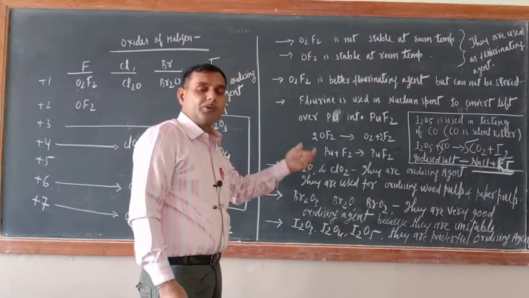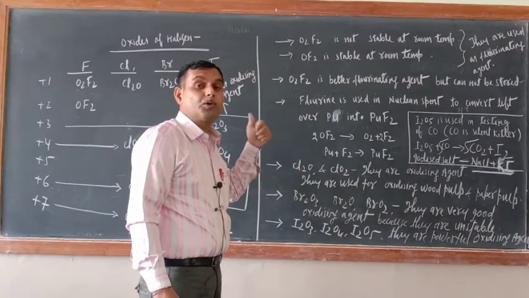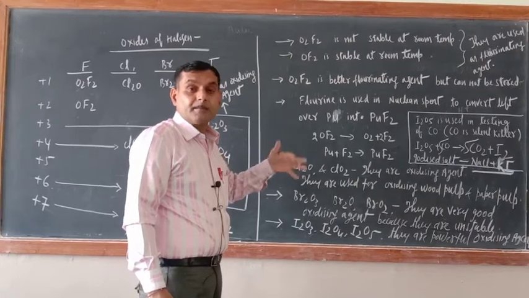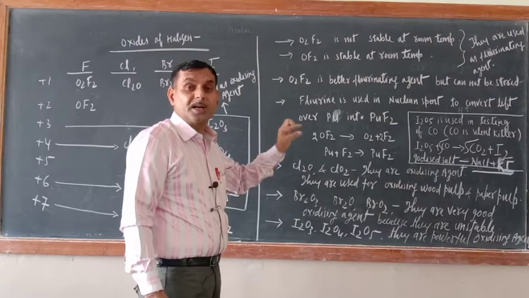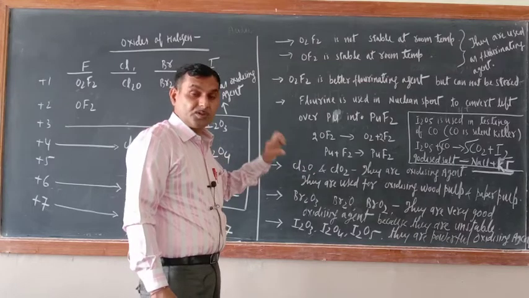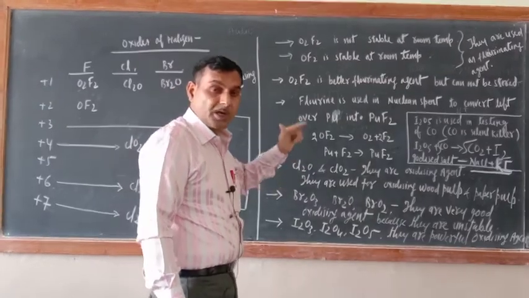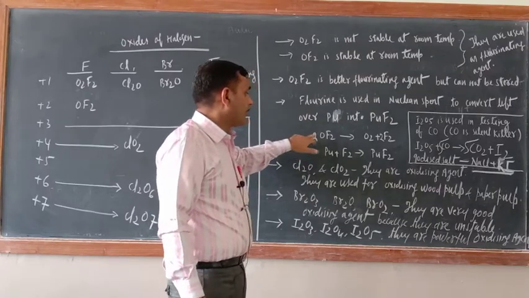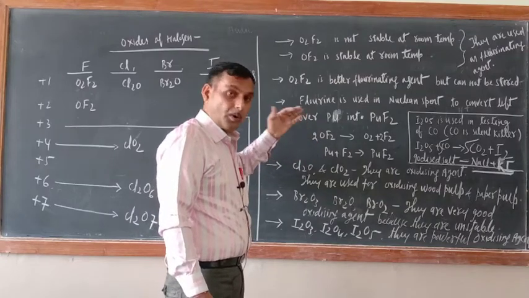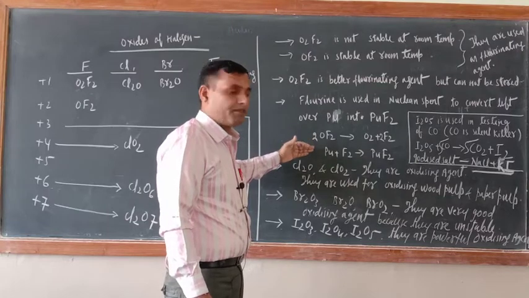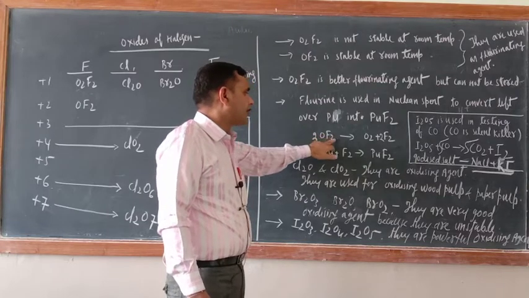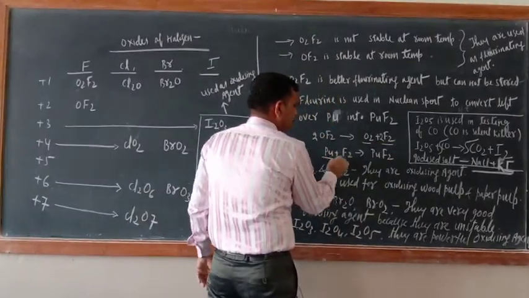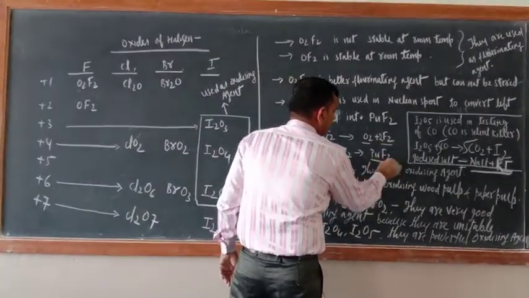In that nuclear spent, some leftover plutonium is there, and you know these are radioactive substances. They pollute our environment, so their treatment is needed. So for treating the nuclear spent, fluorine is used. Now to obtain fluorine, a fluorinating compound should be there. So OF2 dissociates into O2 plus F2. So this plutonium and F2 will form PuF2.